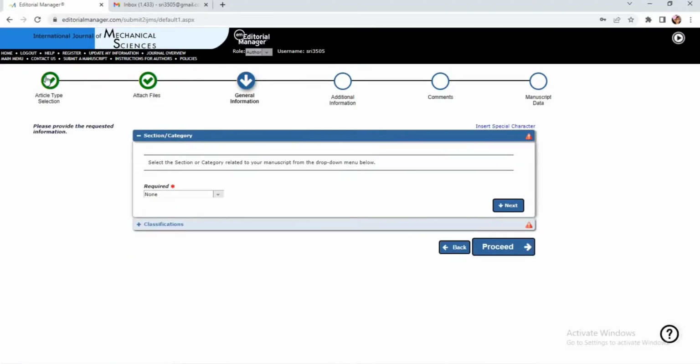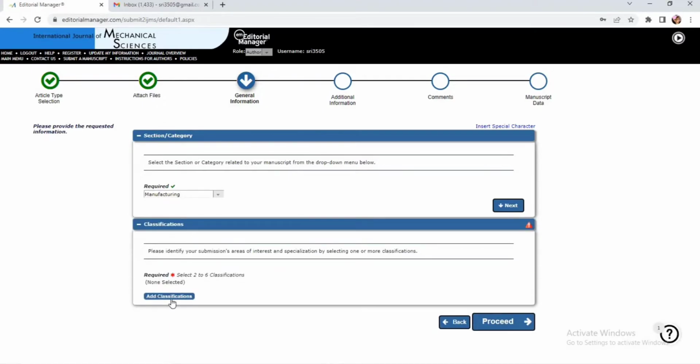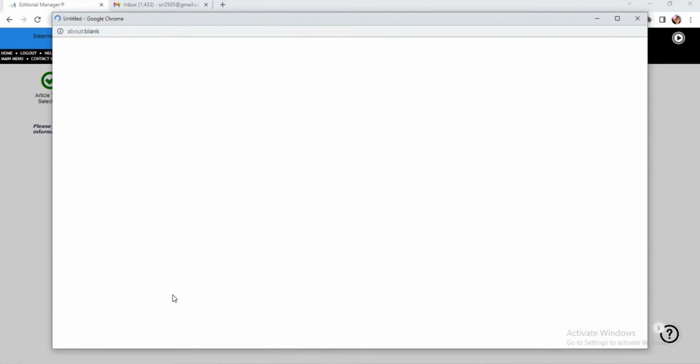Now you can see the first one is selected, the second attachment of the files is done. The next, the third one, is the general information. So what is the general information? Select the section or category related to your manuscript from the drop down. My manuscript is based on the manufacturing process. So let me hit on this classification. Let me add some 2 to 6 classifications. A new window will be opened. So let us wait for a minute. This takes time.